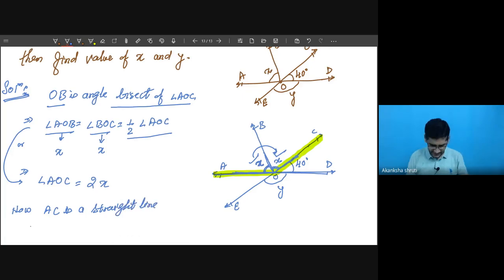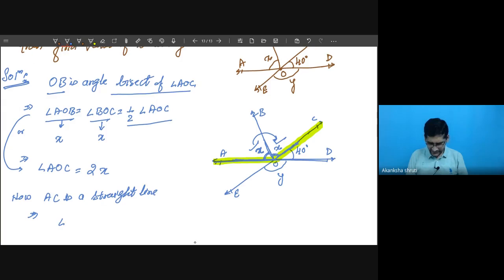It means angle AOC. Why have I taken angle AOC? Angle AOC is in terms of x itself, so we can substitute for the x, plus angle COD.